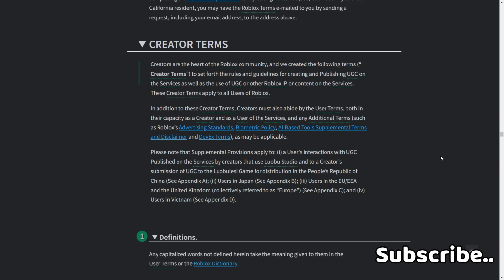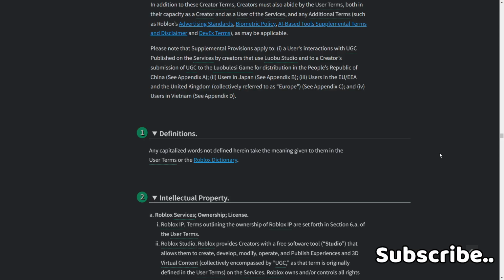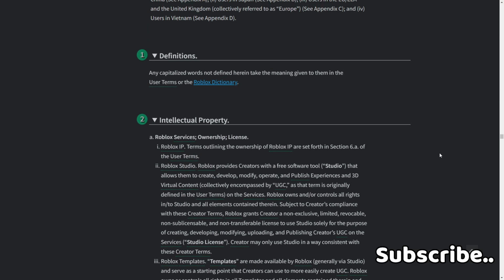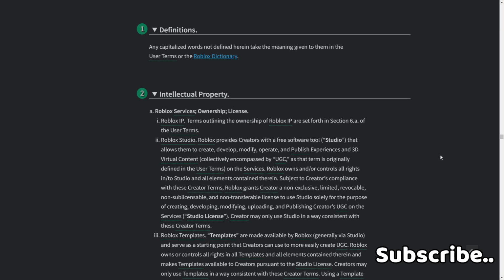See Appendix D. 1. Definitions. Any capitalized words not defined herein take the meaning given to them in the User Terms or the Roblox Dictionary. 2. Intellectual Property. A. Roblox Services, Other Ownership, License, Roblox IP. Terms outlining the ownership of Roblox IP are set forth in Section 6A of the User Terms.